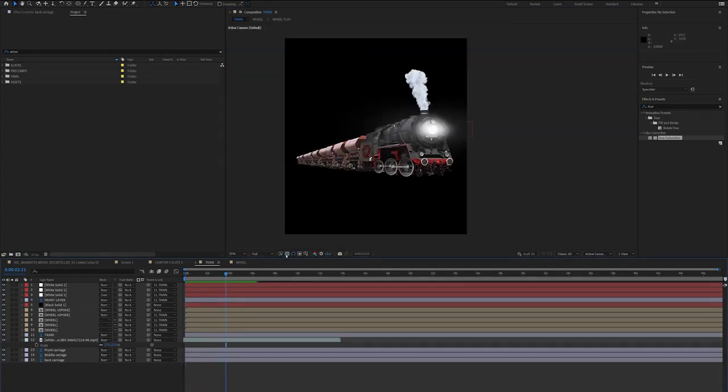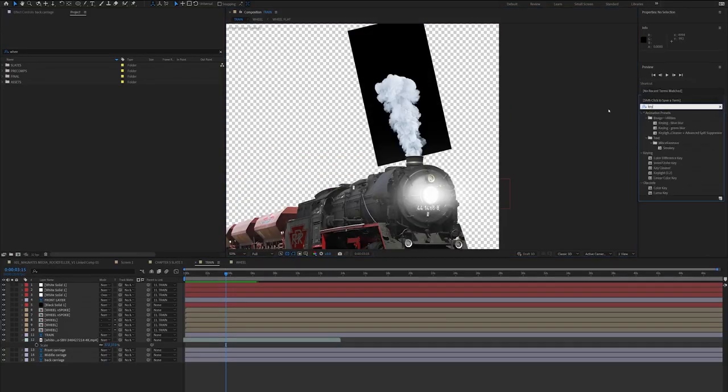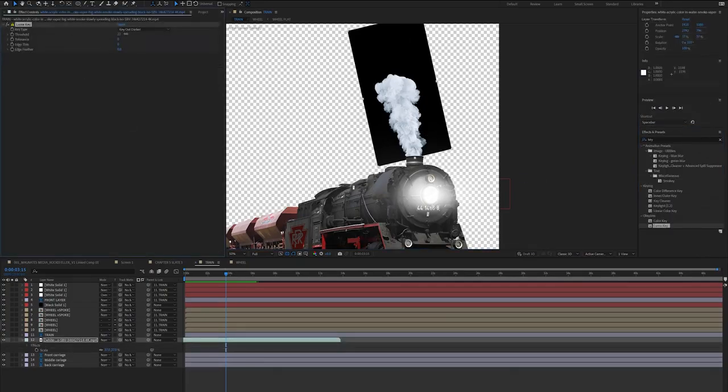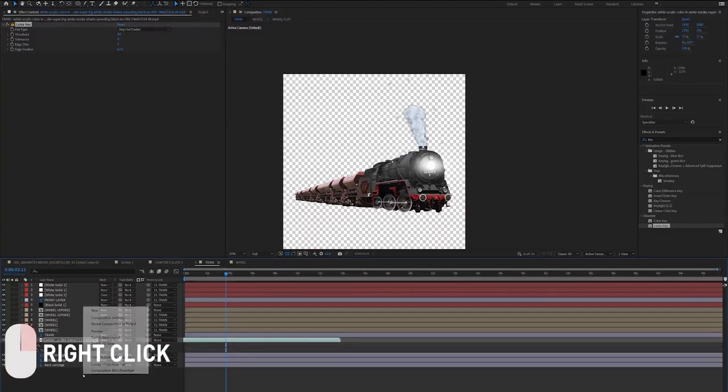If we toggle on the transparency grid, we can actually see that when we drag the smoke layer into After Effects, it still has this black background, and we need to cut that out. So what I'm going to do is go to Effects, go Luma Key, drag that onto the smoke layer, and key out darker, and I'm just going to mess around with the threshold and the feathering just to make sure that the black is gone from the composition.